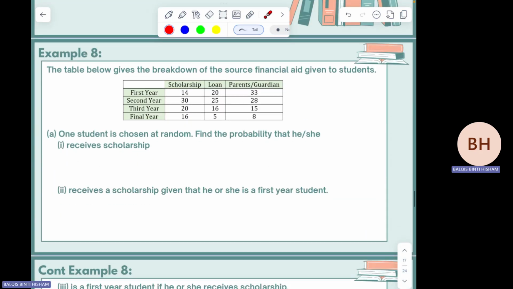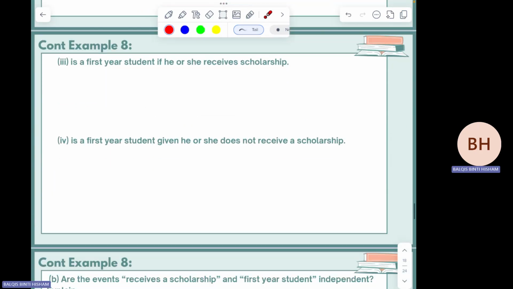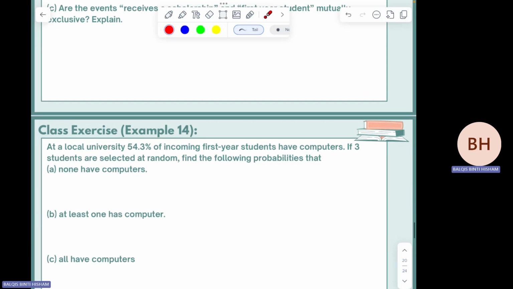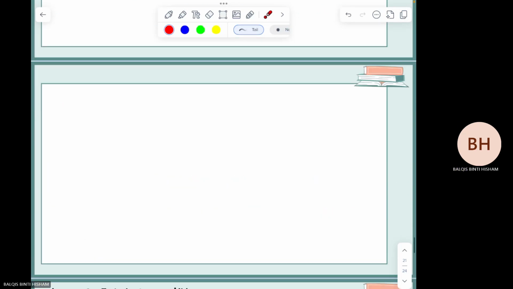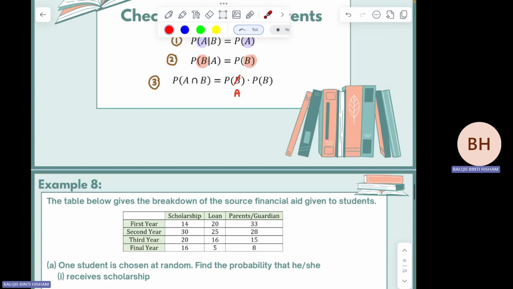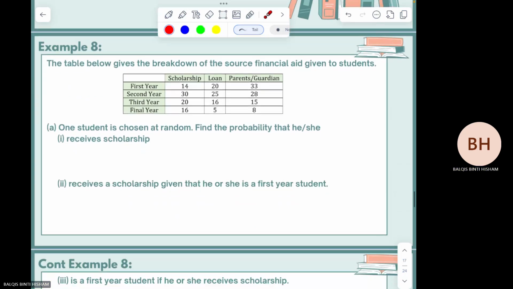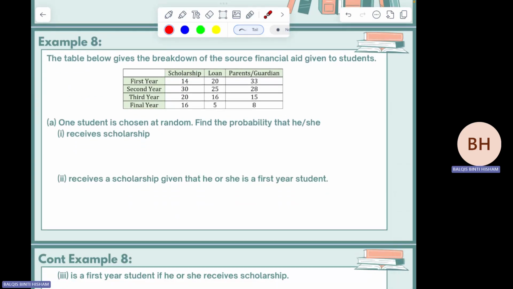Okay, the last example. This is a class exercise, on the checking part only. The table below gives the breakdown of the source of financial aid given to students: first year, second year, third year, final year, against scholarship, loan and parents or guardian. One student is chosen at random. Find the probability that he or she receives a scholarship.